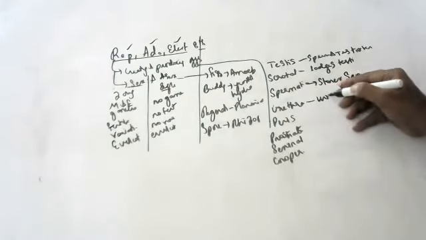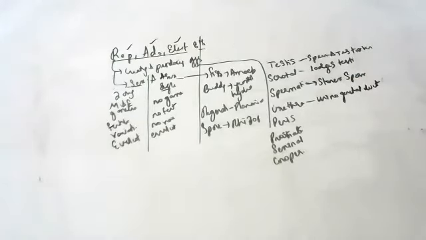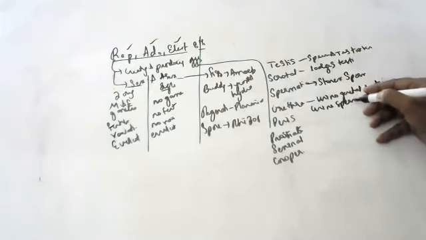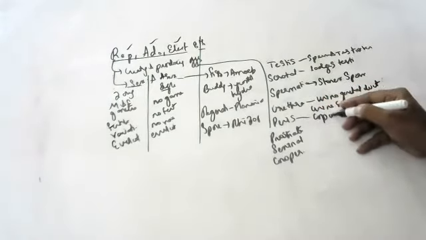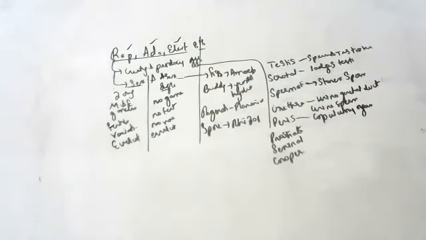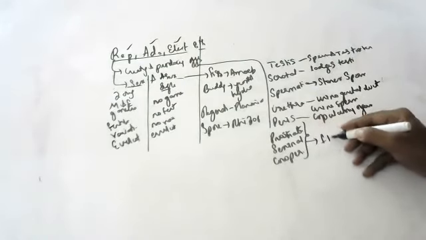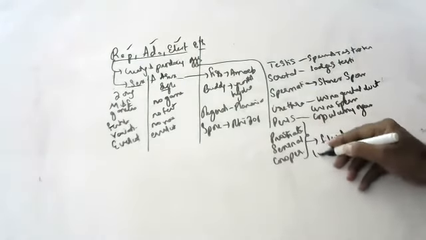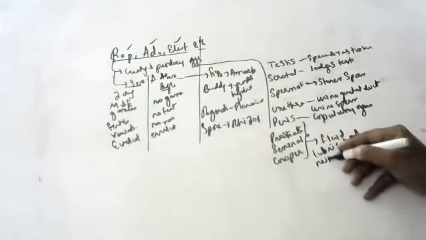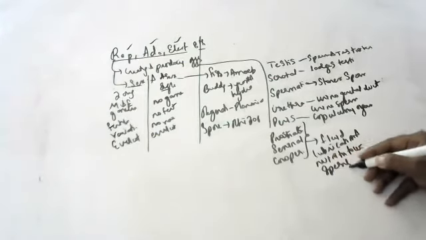The urethra is called the urinogenital duct. Why? Because it helps in the passage of urine and also the passage of sperms. The penis is a copulatory organ, which helps during sexual intercourse. The prostate, seminal vesicle, and Cowper's glands secrete a fluid. What will this fluid give? It will give lubrication and nutrition to the sperms.